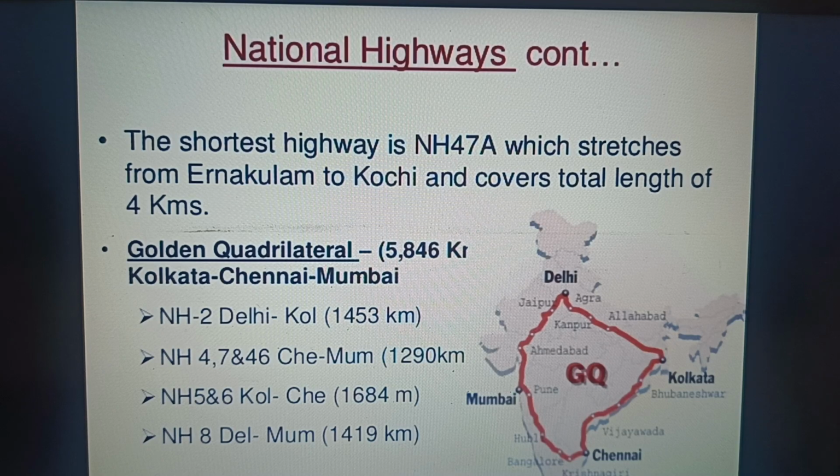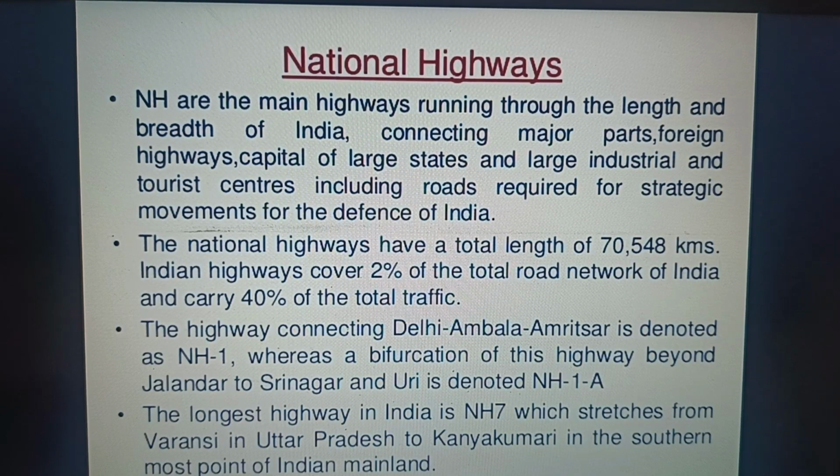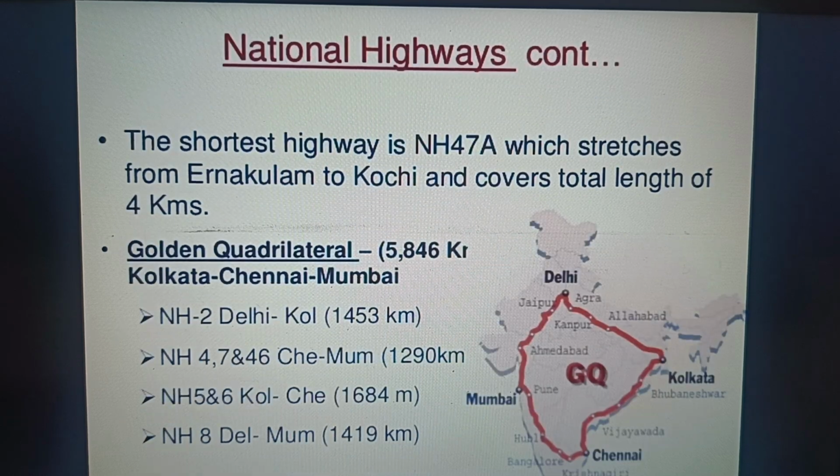The shortest national highway is NH47A. Again, please note down these 2 points. The longest national highway in India is Varanasi to Kanyakumari. So, the total length, we will discuss about the total length later. The shortest national highway is NH47A, which stretches from Ernakulam to Kochi, and covers a total length of 4 kilometers.